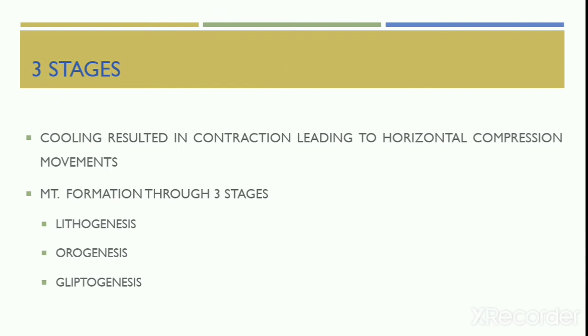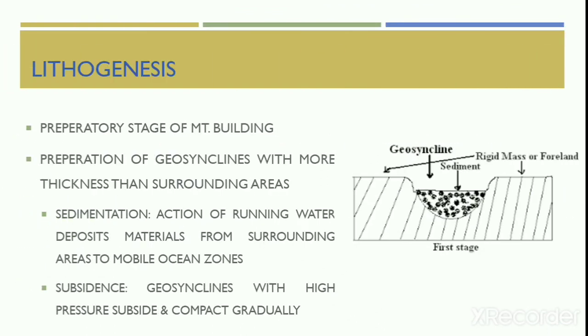Kober propounded that there is cooling of the earth that led to the contraction of earth, which resulted in horizontal compressional movements. These horizontal compressional movements caused squeezing, which resulted in the formation of mountains. Thus, the mountain building formation happened through 3 stages, namely lithogenesis, orogenesis, and glyptogenesis. Lithogenesis is the preparatory stage of mountain building.